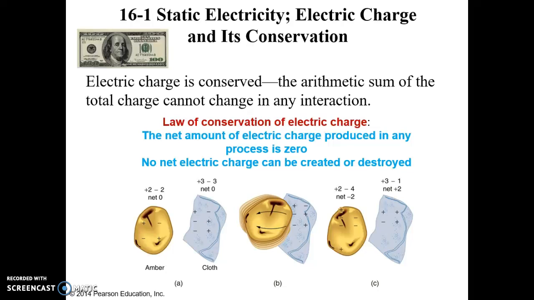This is known as the law of conservation of electric charge, which states that the net amount of electric charge produced in any process is zero, or said in another way, no net electric charge can be created or destroyed.